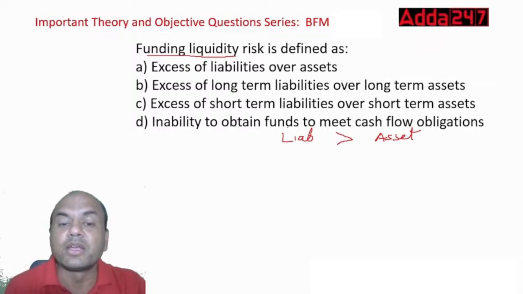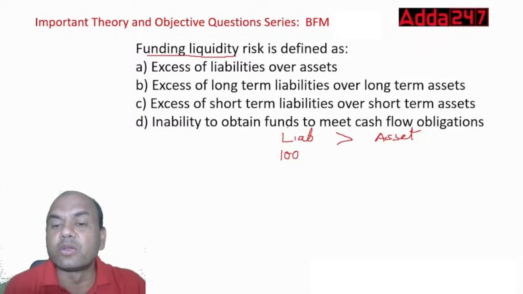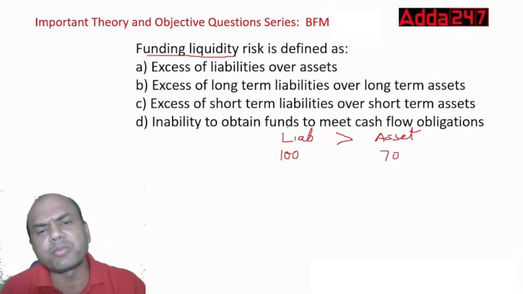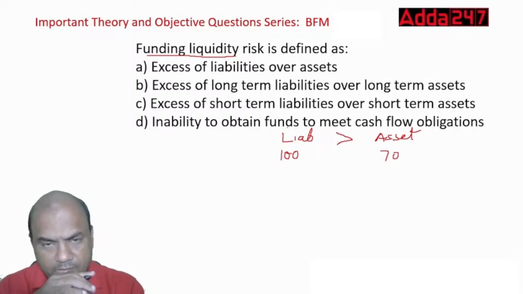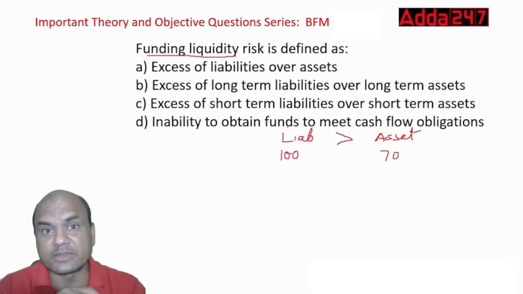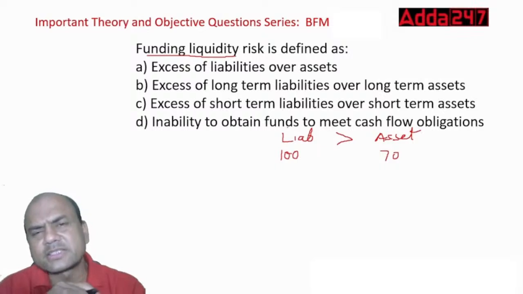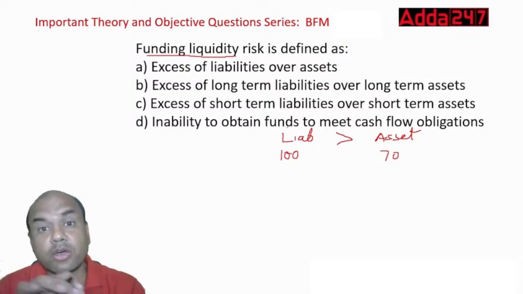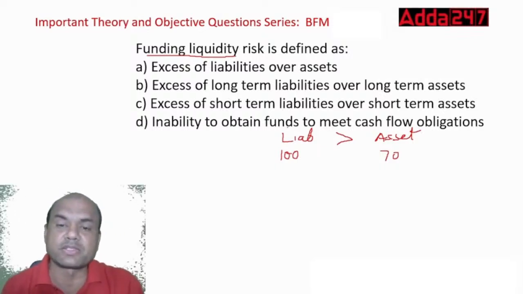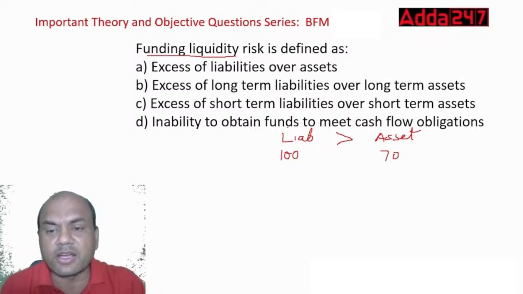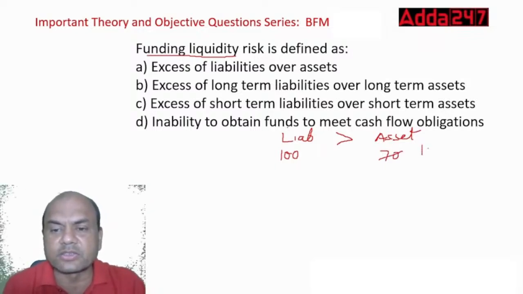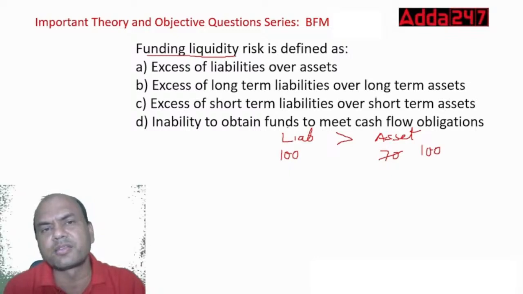Whenever I have deposits of, let's say, 100 rupees and loans of, let's say, 70 rupees, will it be a problem for me as a bank? Do I have a problem in this case? Just check your bank's loan and deposit ratios. Is it always 100 and 100?